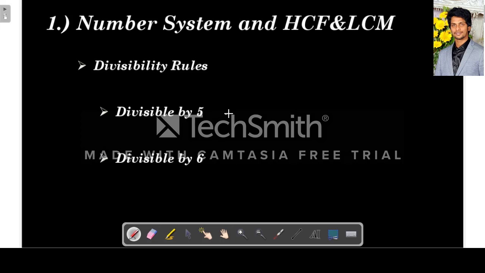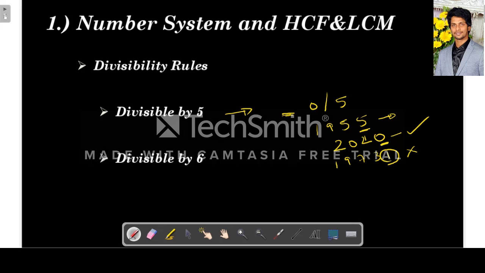So next, divisibility by 5. A number is divisible by 5 if the unit digit, the last digit, is either 0 or 5. For example, let's take a number 1955. Here the unit digit is 5. So this number is divisible by 5. If we take now 2020, the unit digit is 0. So this is also divisible by 5. But if you take number 19731, here the unit digit is 1. So this number is not divisible by 5. So next, divisibility by 6. A number is divisible by 6 if it is divisible by both 2 and 3.